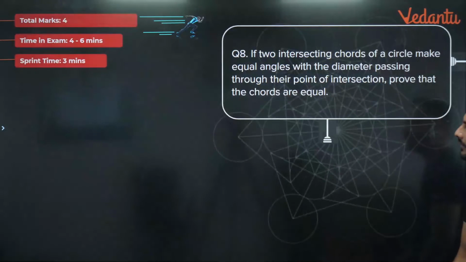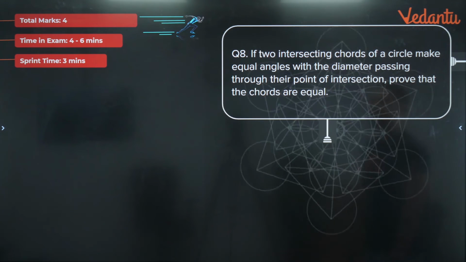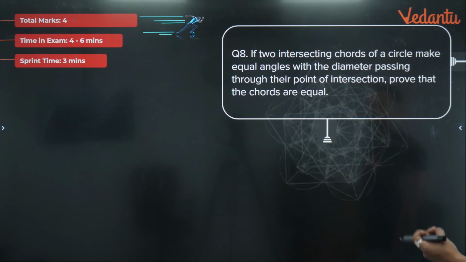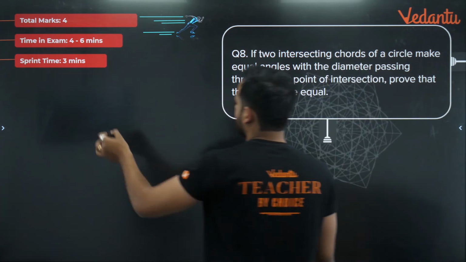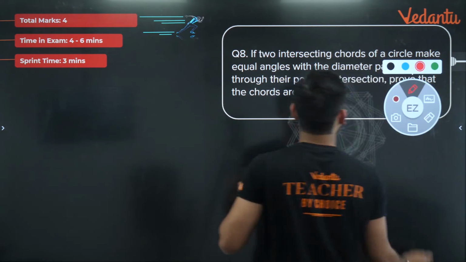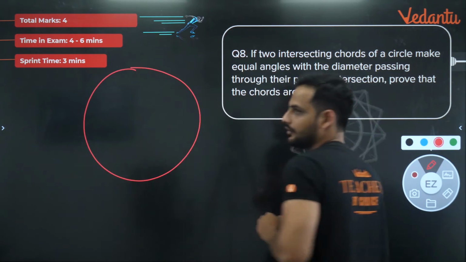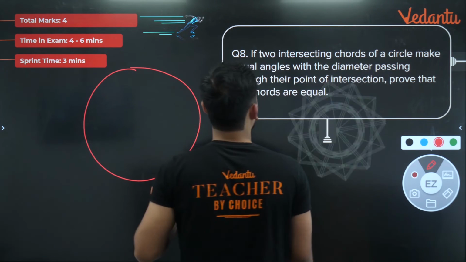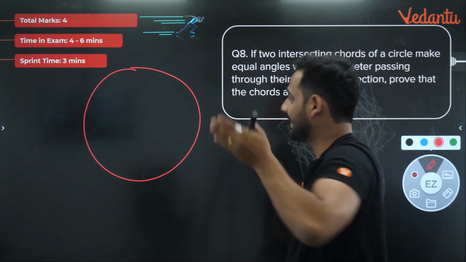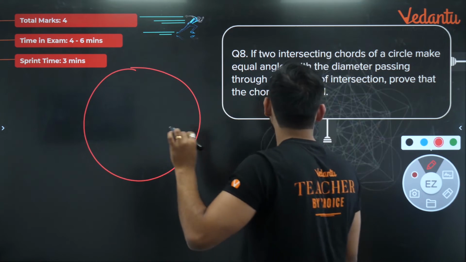The next question we have is this. If two intersecting chords of a circle make equal angles with the diameter passing through their point of intersection, prove that the chords are equal. So you have a circle. In the circle, okay, you have two intersecting chords. The chords are intersecting and making equal angles with the diameter passing through their point of intersection.